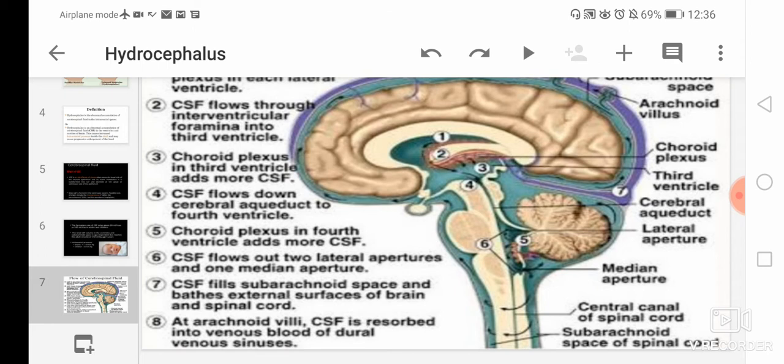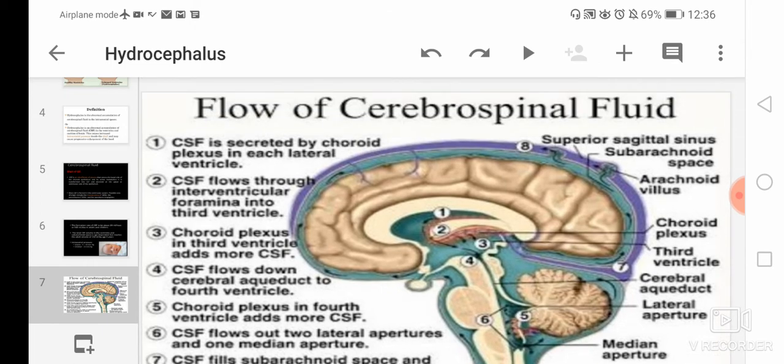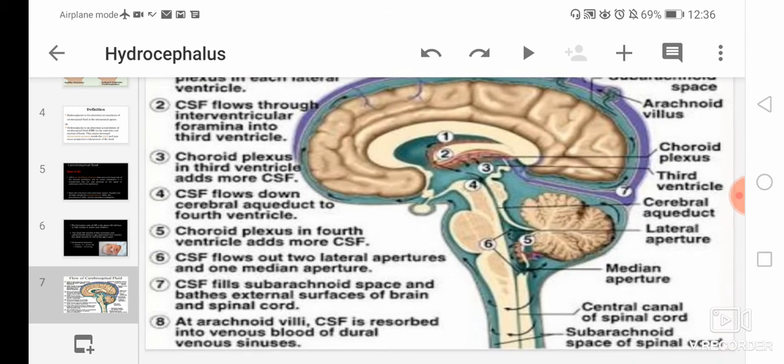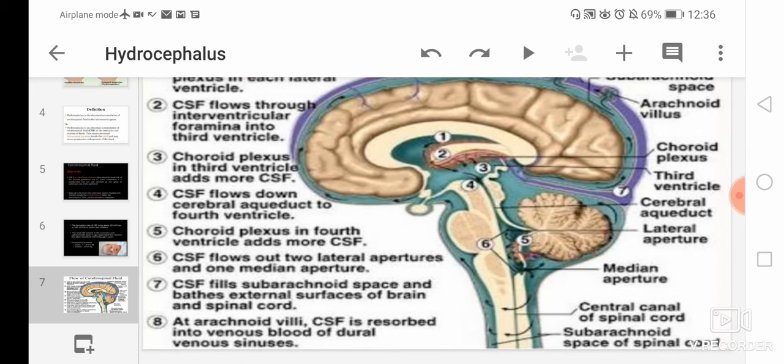And then at the last, at the arachnoid villi, CSF is reabsorbed into the venous blood of the dural venous sinuses. Here at the last point you can see at the upper part of the brain the 8th point, and what is written there is that at the arachnoid villi CSF is reabsorbed.